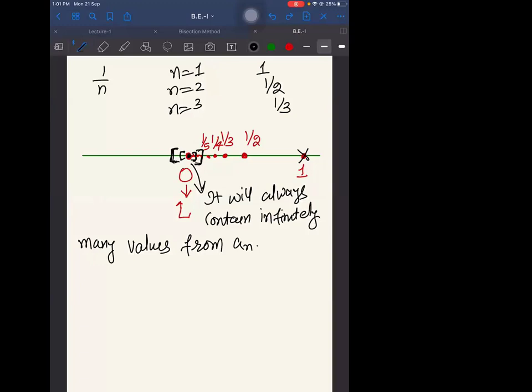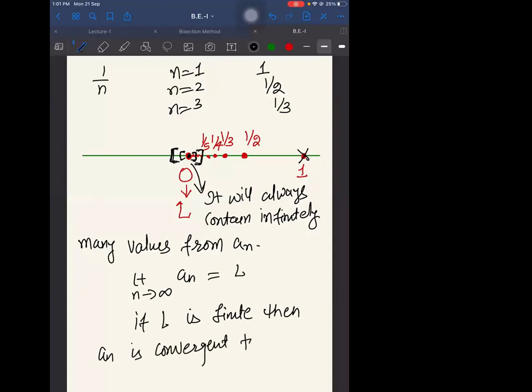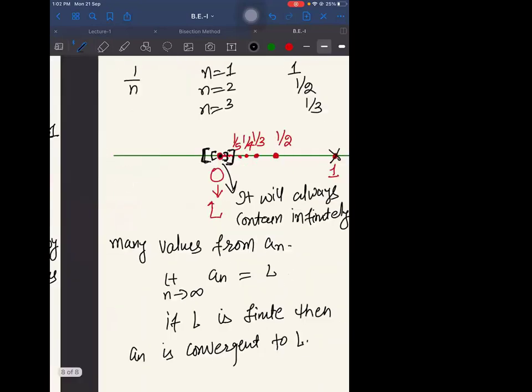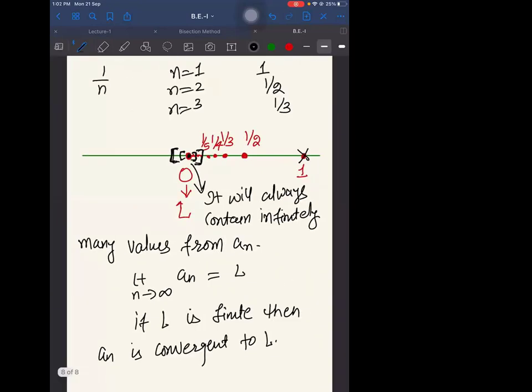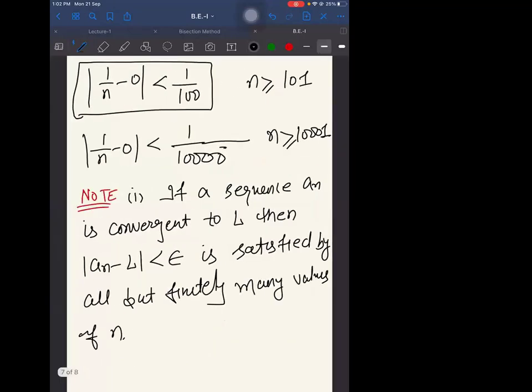All right. In practical questions, we'll be directly calculating whether this thing is coming out to be finite or not. If L is finite, then An is convergent to L. Okay? Was it okay? Yes, sir. If it is not doing so, then we'll say that the sequence is divergent. That's it.